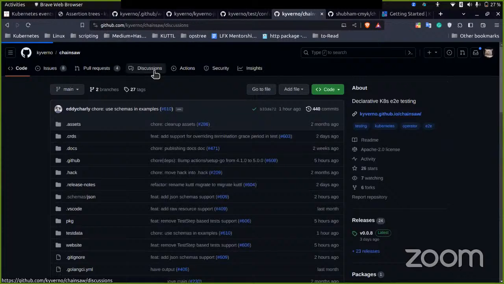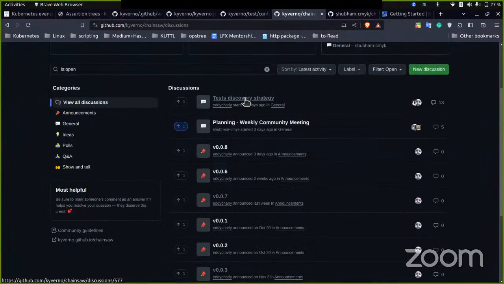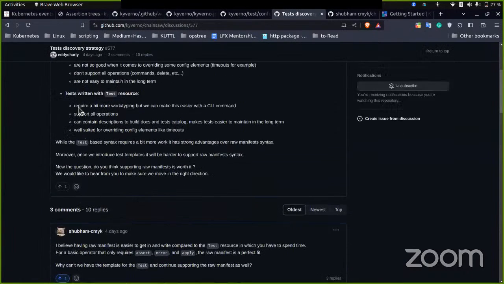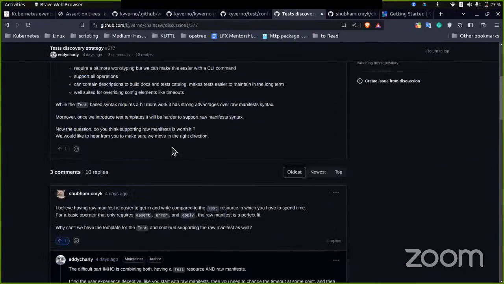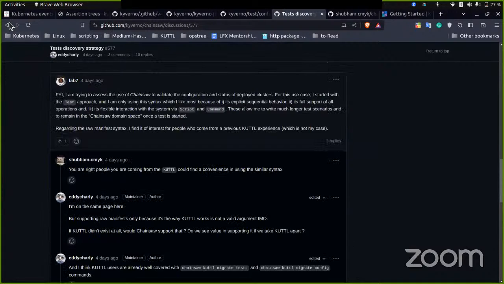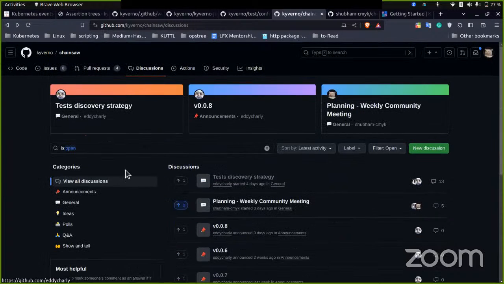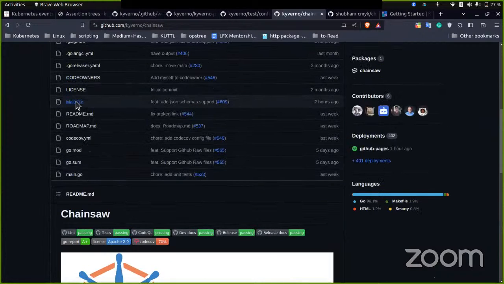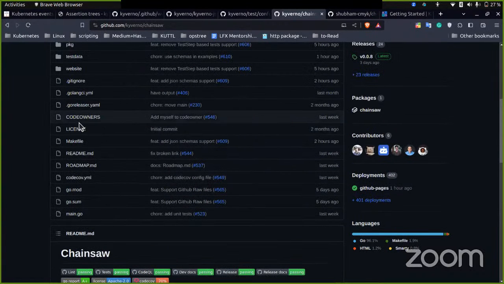We are having a discussion over here whether we should just modify our test discovery strategy. We really want to drop the test step because it's not much useful. If you want to participate in this, it would be great, and it would be a breaking change first of all. And the goal in the current month is to first of all release a v0.1, which will be our most stable release.